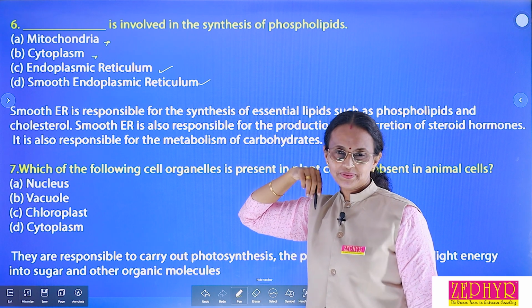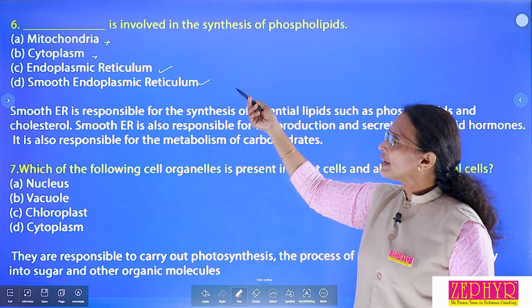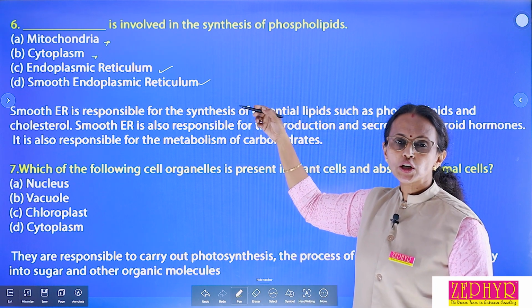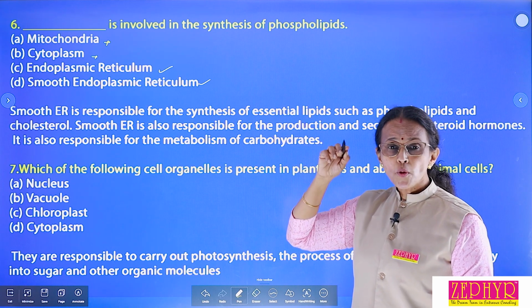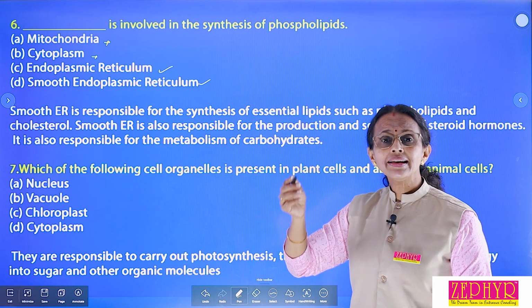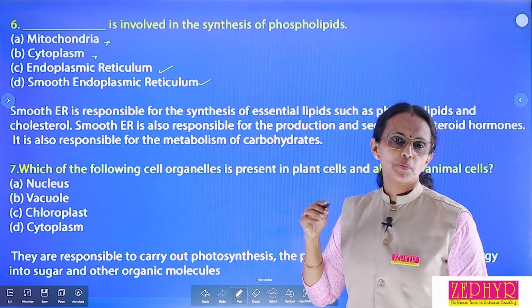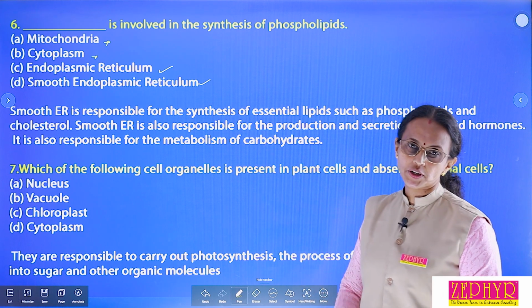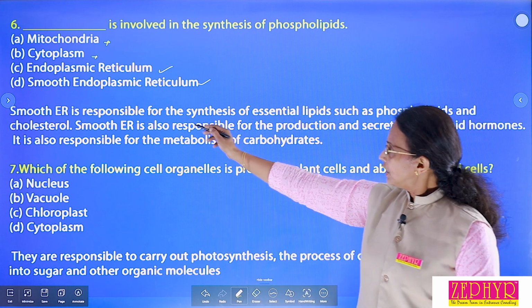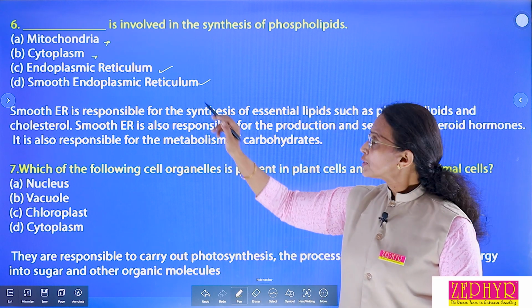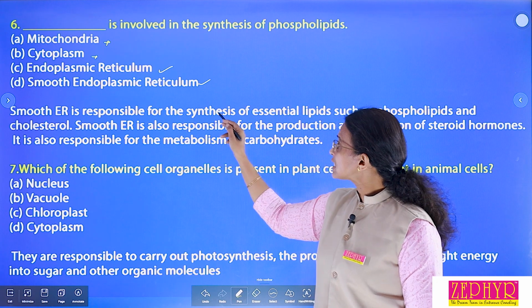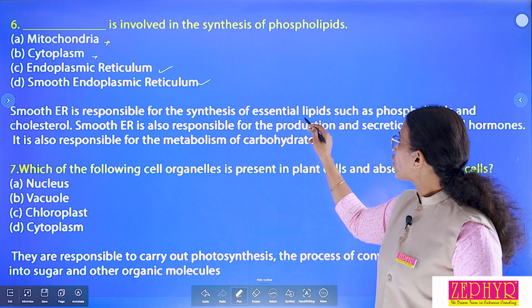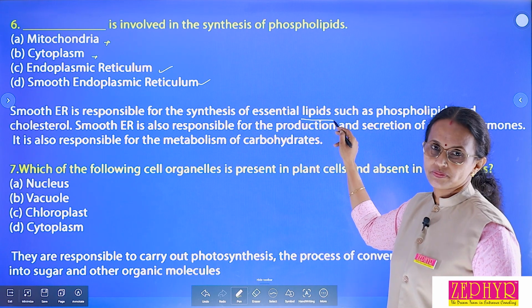How to find that? What do you mean by rough endoplasmic and smooth endoplasmic reticulum? Endoplasmic reticulum containing ribosome is called rough endoplasmic reticulum. Having no ribosome is called smooth endoplasmic reticulum. Look at this point. Smooth endoplasmic reticulum is responsible for synthesis of essential lipids.